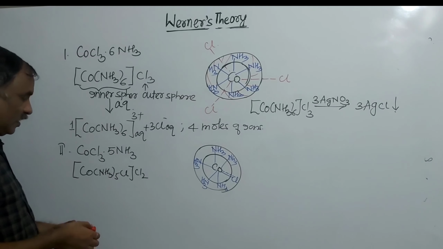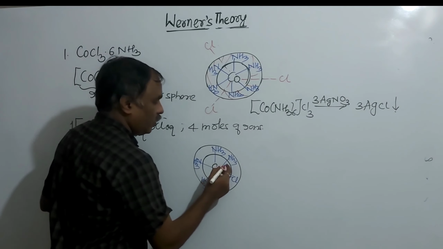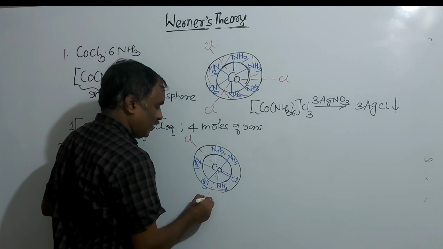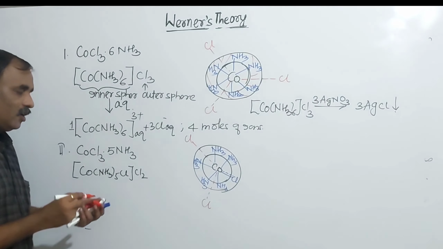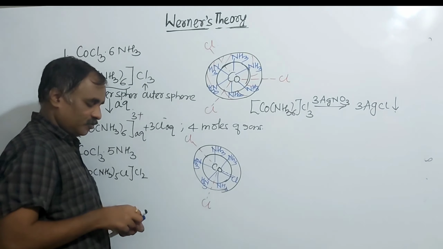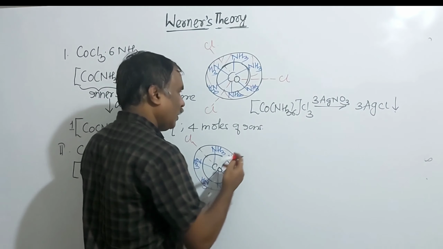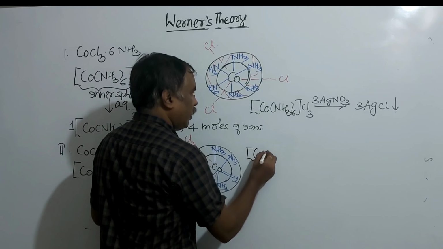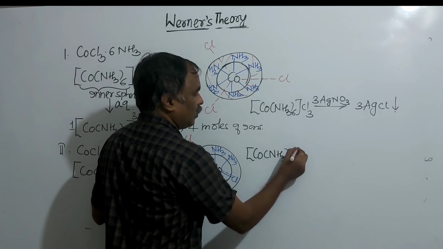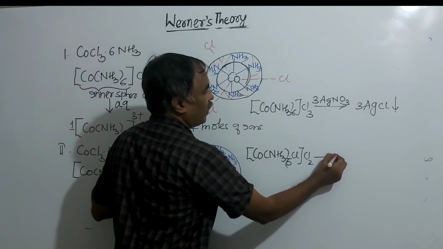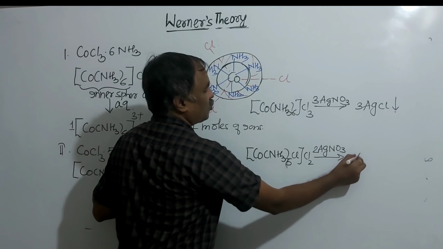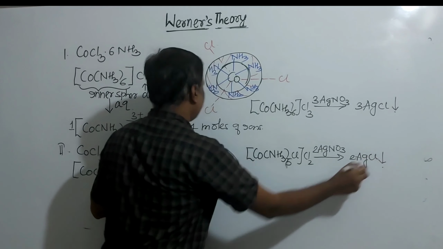Now how many primary valencies are there? 2. Yeah, here it is 1, you can put anywhere, and the second one is like this. Here 2 primary valencies. This is the outer sphere. Now the reaction of this with silver nitrate: how many moles of silver nitrate are required, and whether this is an electrolyte or non-electrolyte. Here 2 Cl minus and 2 primary valencies are there, that is why 2 moles of silver nitrate are required, and here precipitation of 2 moles of silver chloride.